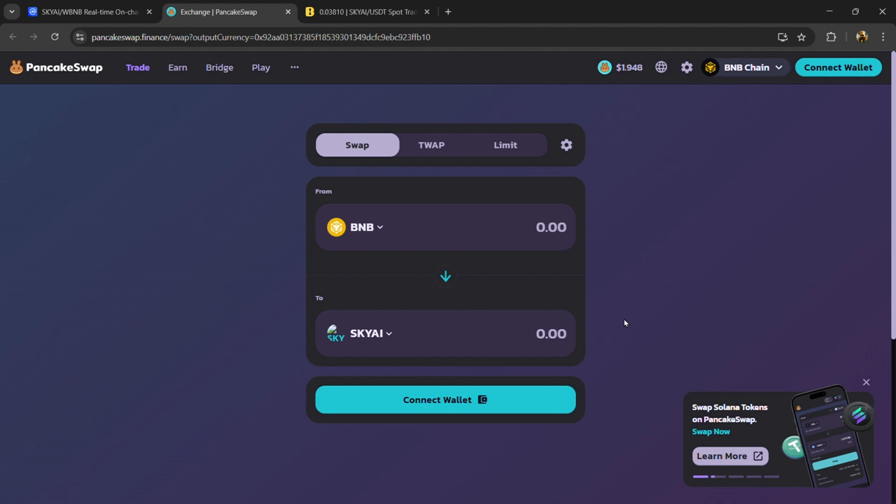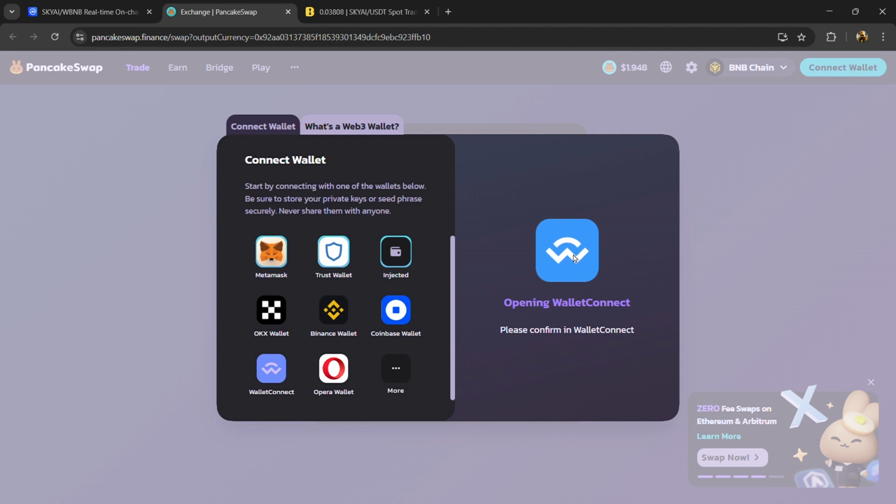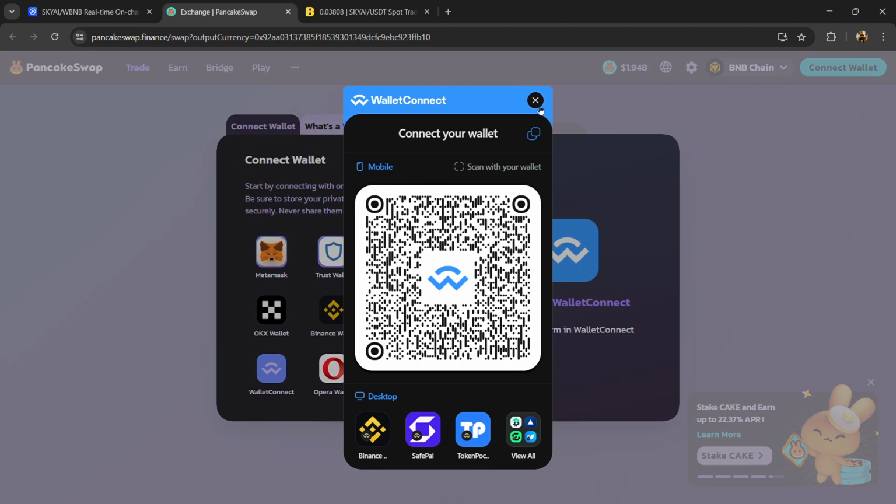So here, firstly you need to connect your wallet to the PancakeSwap exchange. Then click on connect wallet. Here you can connect MetaMask wallet, Trust Wallet and other wallets. And you can also scan the QR code in your mobile wallet.